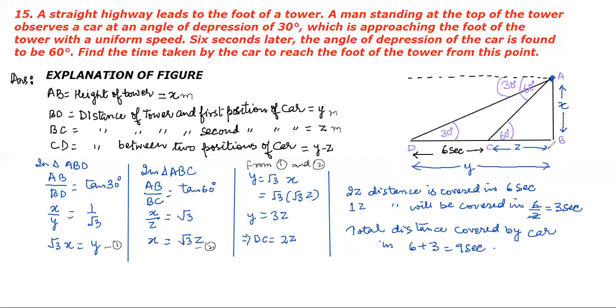Now this z distance is covered in 3 seconds. This distance is covered in 6 seconds. So therefore the total time taken to cover this whole distance from D to B will be 6 plus 3, that is 9 seconds. So I hope you are able to understand this. Let's move to the last question.